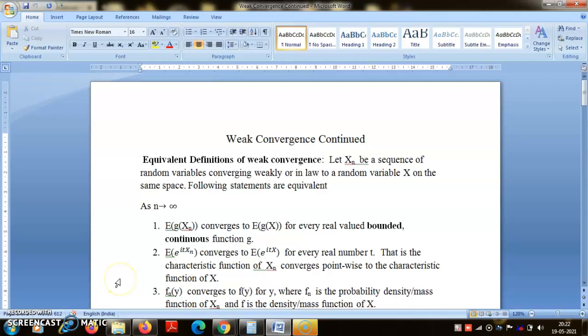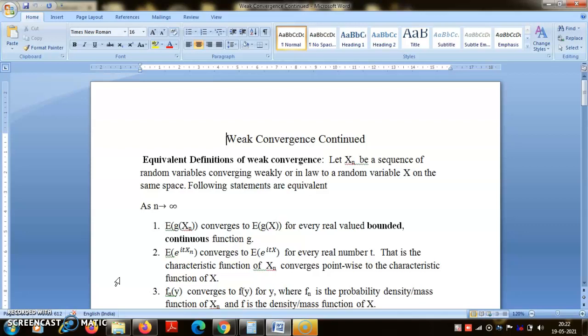Hello, in this lecture I am going to continue the discussion related to weak convergence, the concept of weak convergence or convergence in law. So far we have understood the basic idea behind weak convergence and its formal definition, and in the last class I introduced another equivalent definition of weak convergence. Today we are going to see a continuation of that.